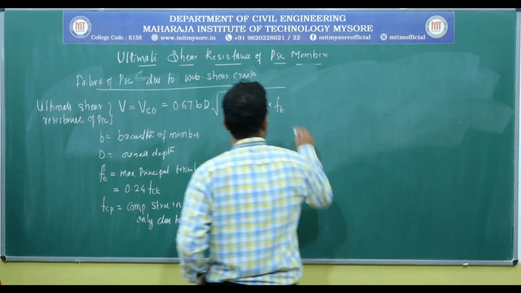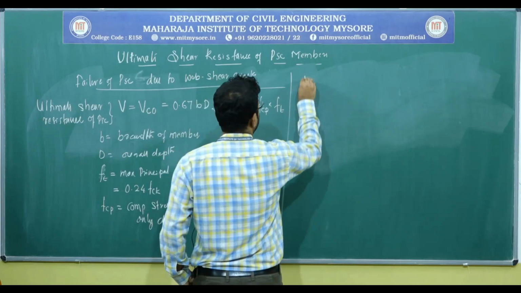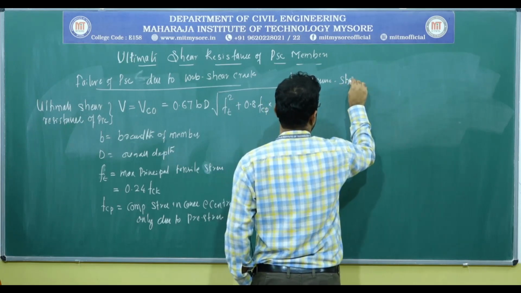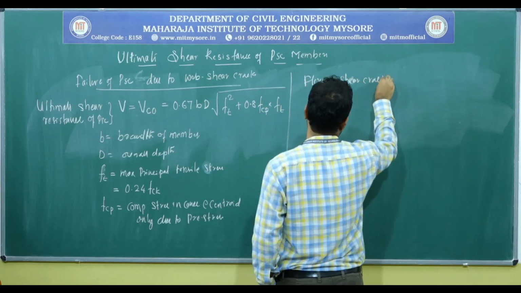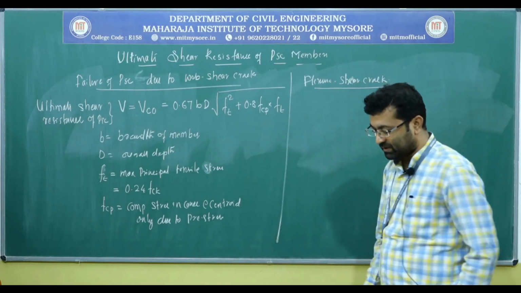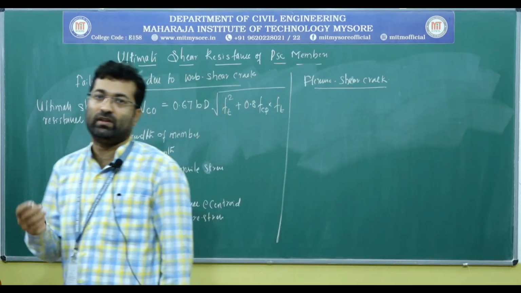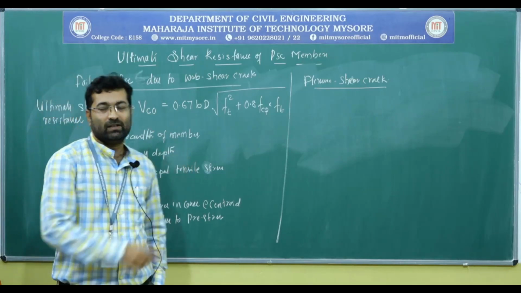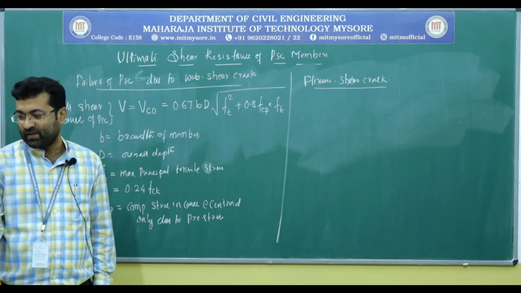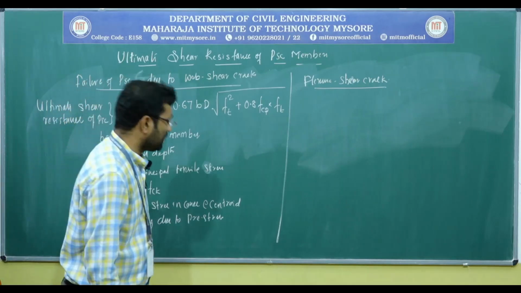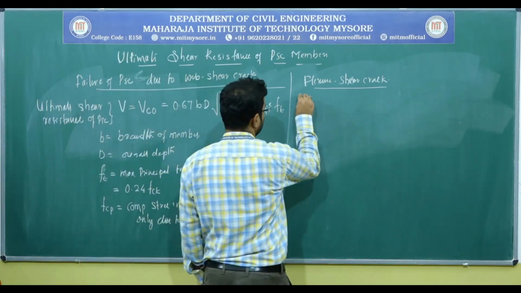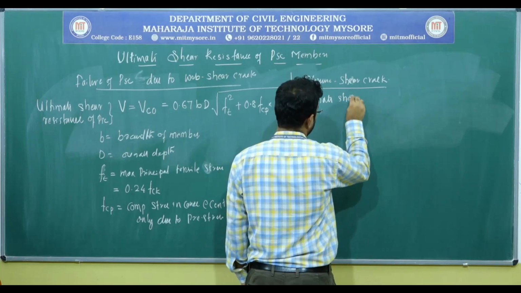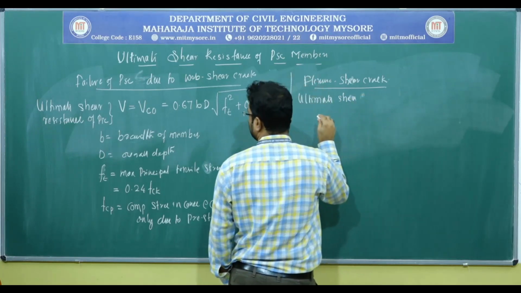Now the second one, flexure shear cracks. That is when the cracks in the concrete are because of both flexural stresses as well as shear stresses, which is usually observed at the midspan. In that situation we can again calculate the ultimate shear resistance capacity.